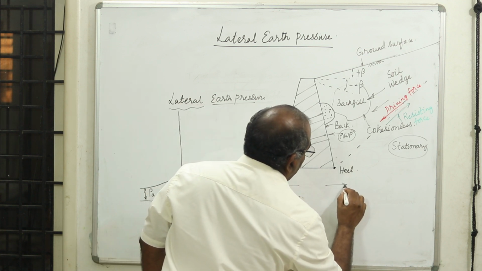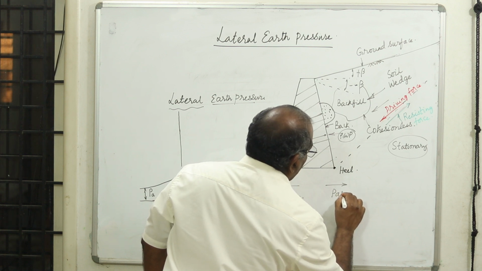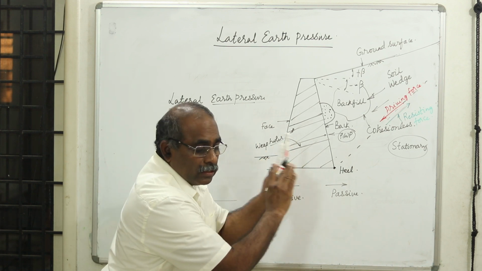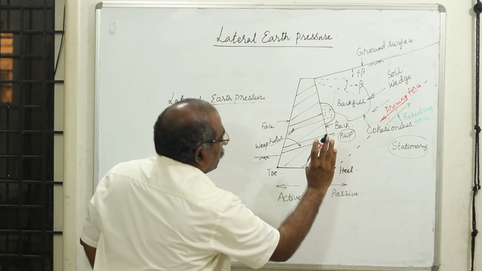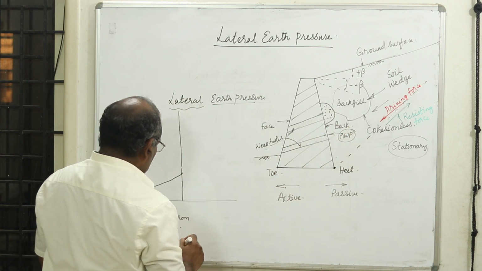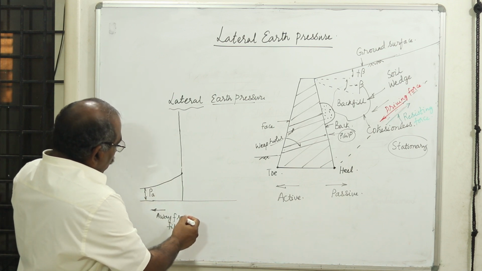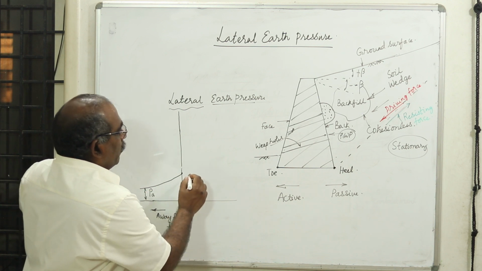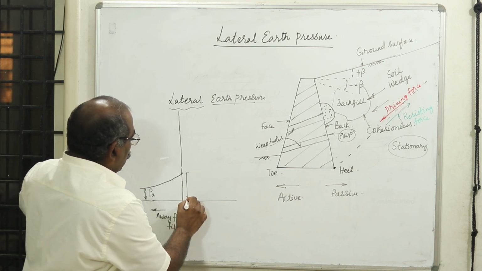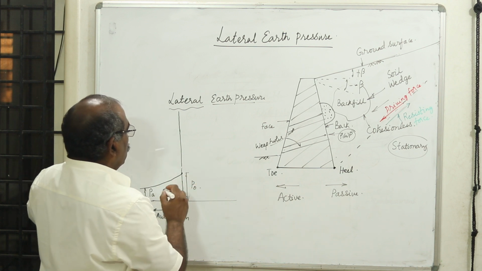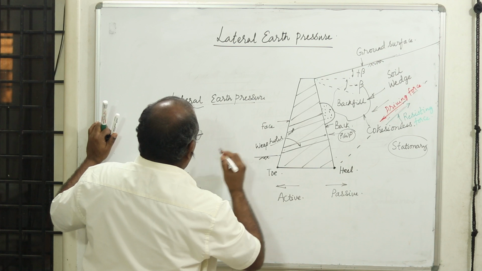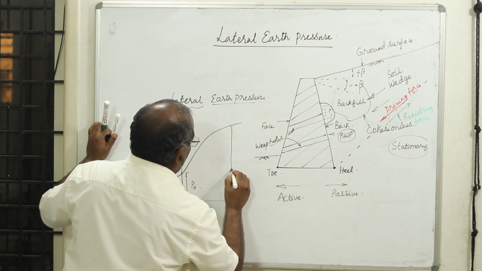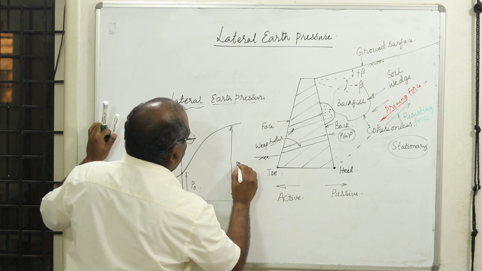When the wall moves towards the fill, it is called passive, because the soil is passive: the retaining wall is trying to thrust the soil, and therefore the soil is passively bearing the pressure from the retaining structure. So the condition when the wall moves away from the fill is the active condition, and the pressure is PA. When it is stationary, this is P0, the at rest condition. Then when the wall starts moving towards the fill, the pressure goes on increasing and reaches a constant value. This value is called the passive pressure PP.